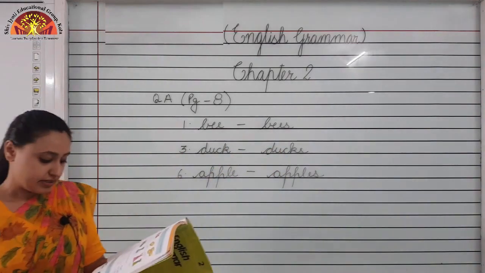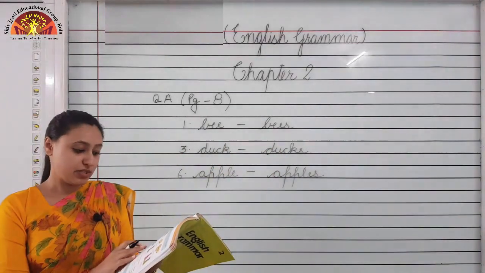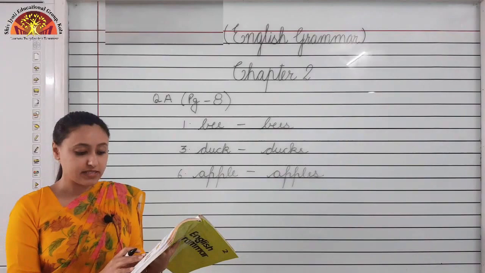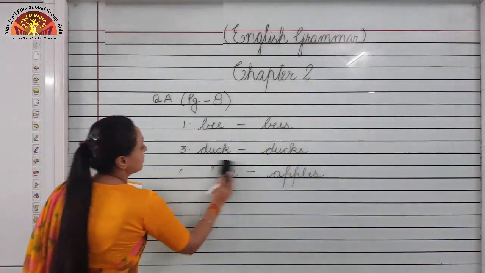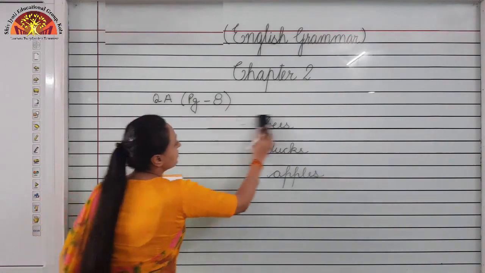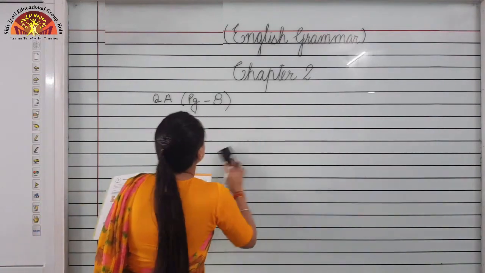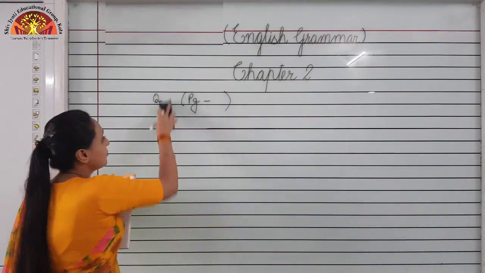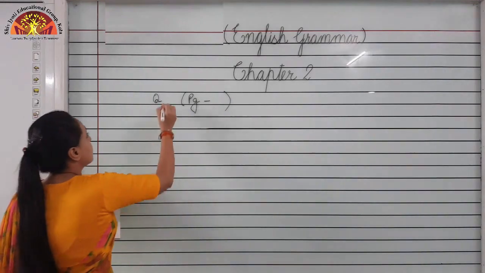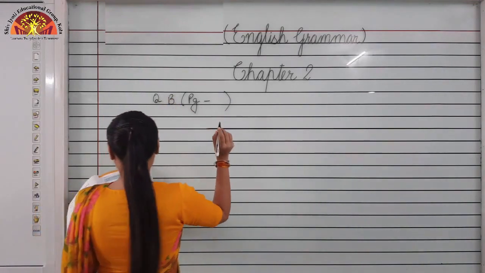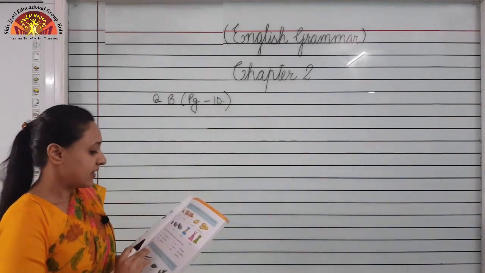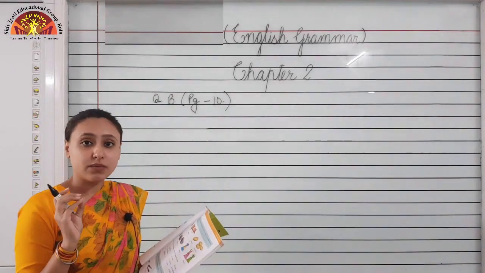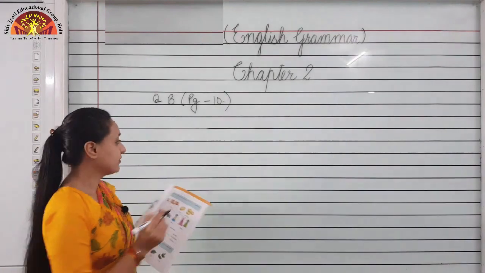Now turn to page 9, question B. Change the following singular nouns into plural nouns. In this question also, you have to change the singular noun into plural noun. So children, before starting, we will revise that there are some letters in the noun.